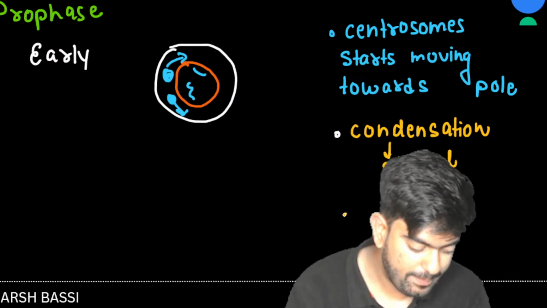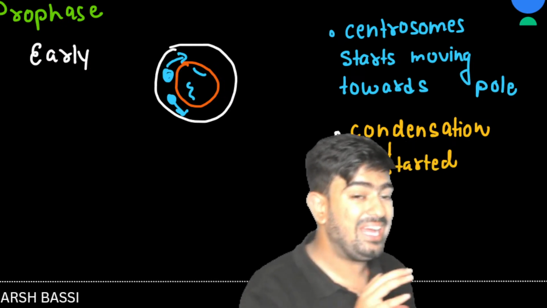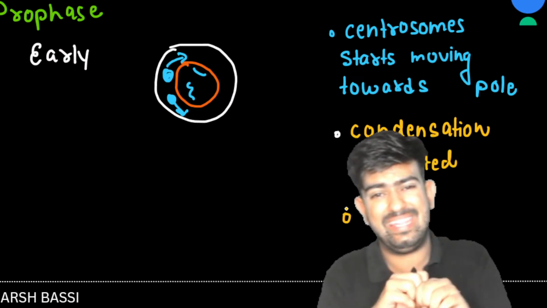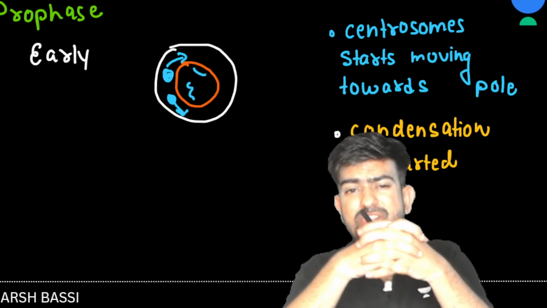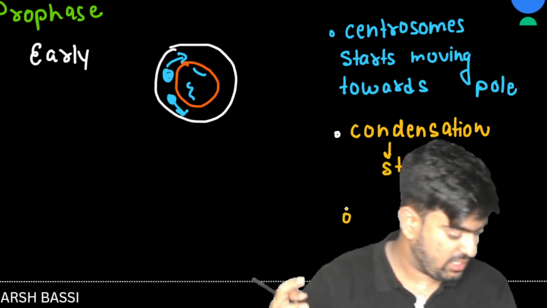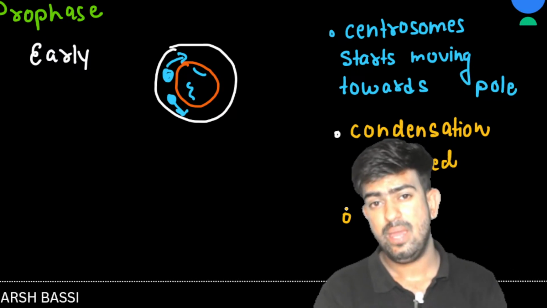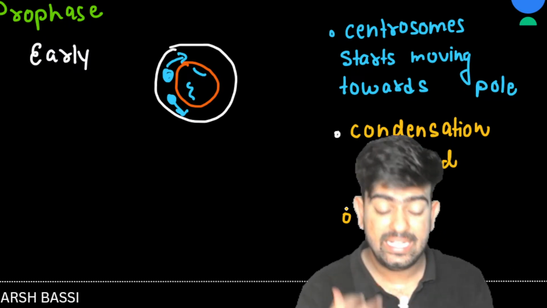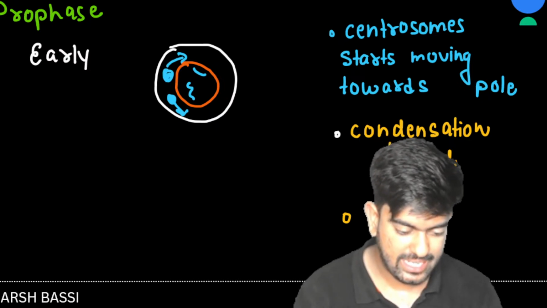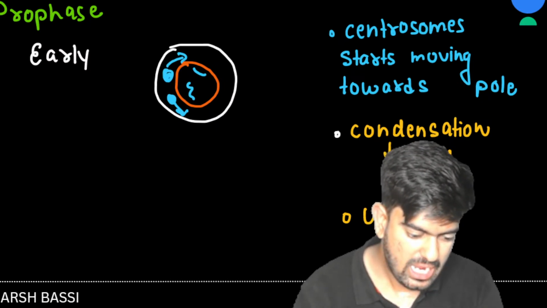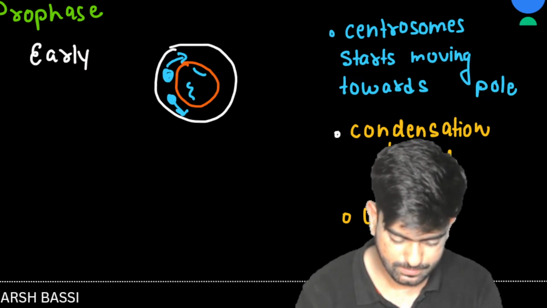Now what else happens? The chromosomes were tangled, just mixed up like wires, so much tangled. But now they are getting untangled. So I can say that the chromosomes are getting untangled here.